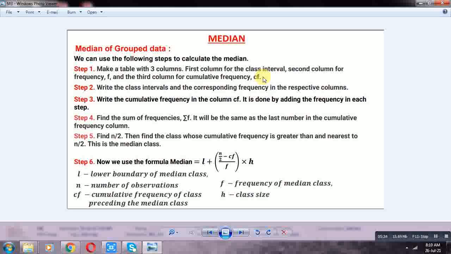Next, write the cumulative frequency in the column CF. Cumulative frequency is denoted by CF. It is done by adding the frequency in each step. In each step, add the next step's frequencies to the first frequency.